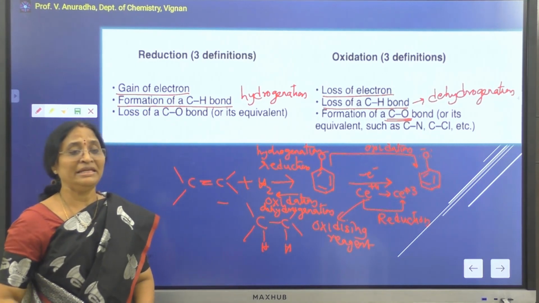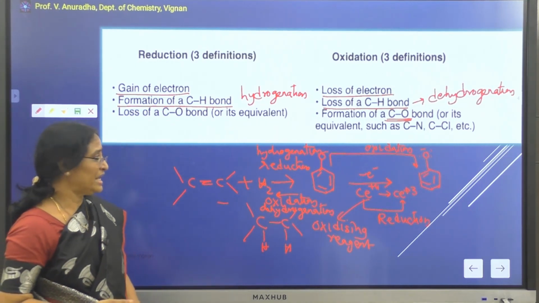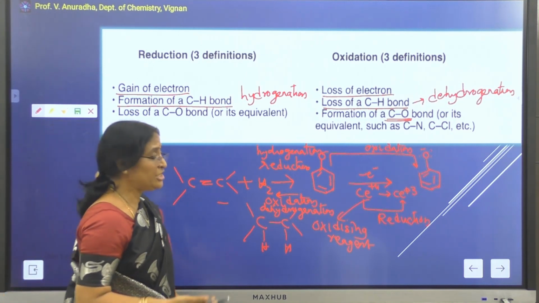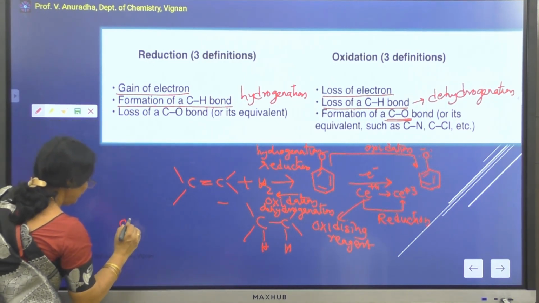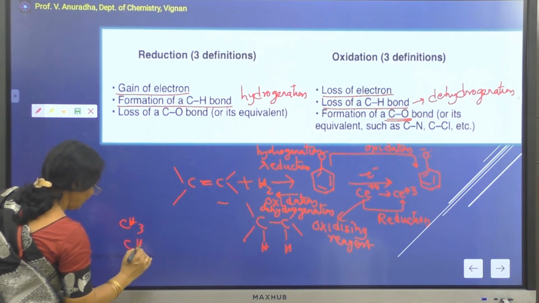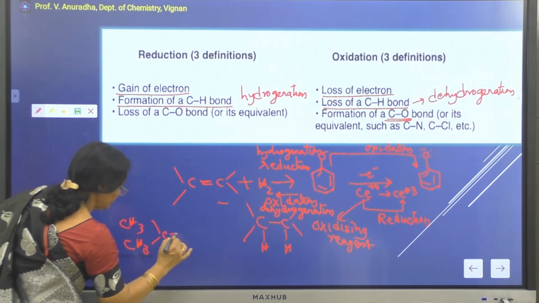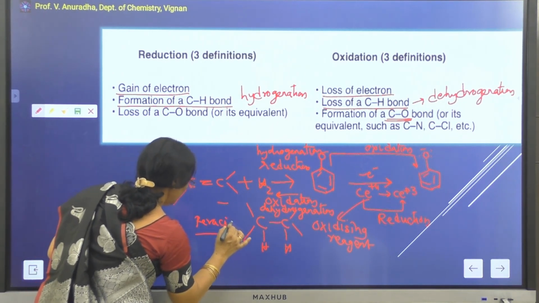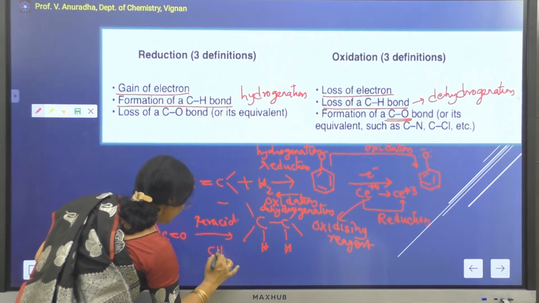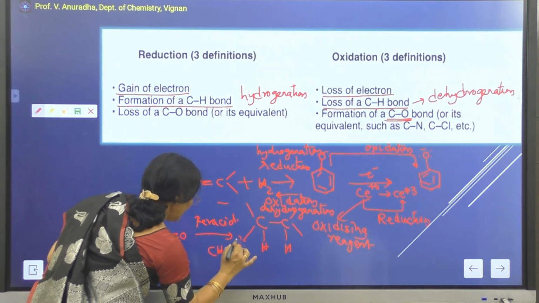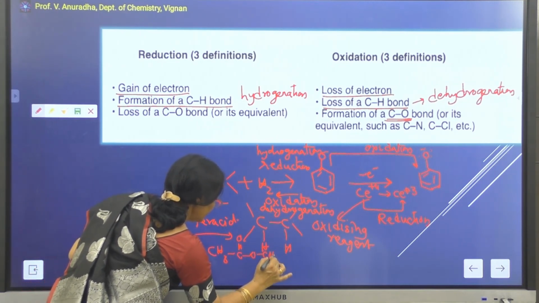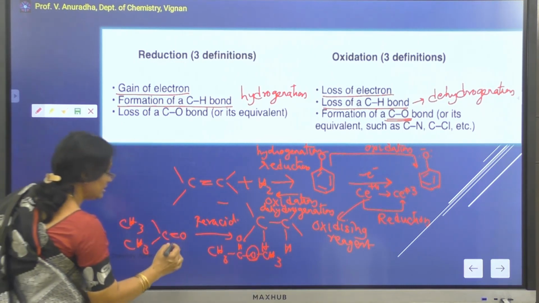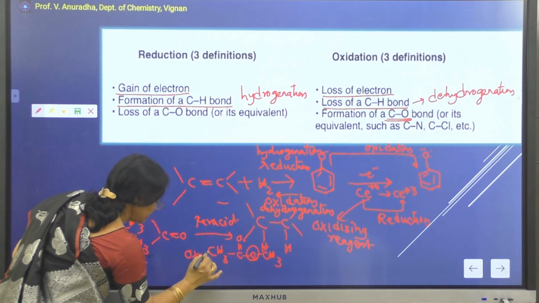So if there is an increase in the number of oxygen atoms around a carbon atom, it can be called an oxidation reaction. Say for example, if I take a ketone which is being reacted with a peracid to form an ester, there is an increase in the oxygen atom, therefore this can be called an oxidation reaction.